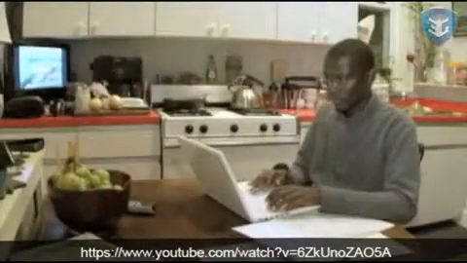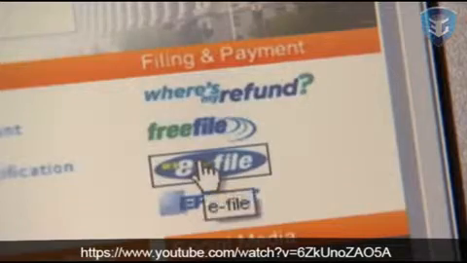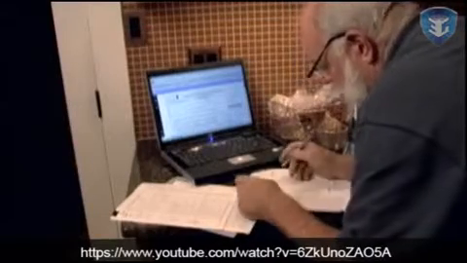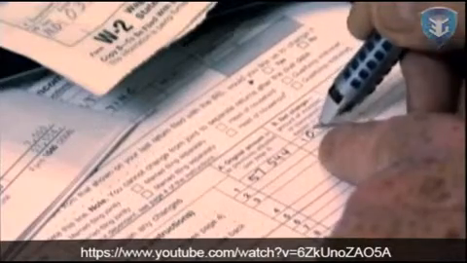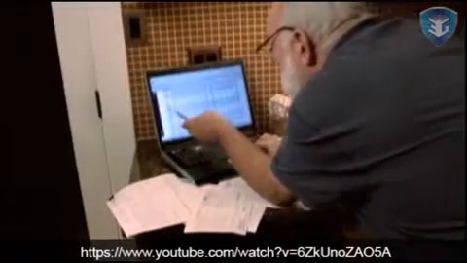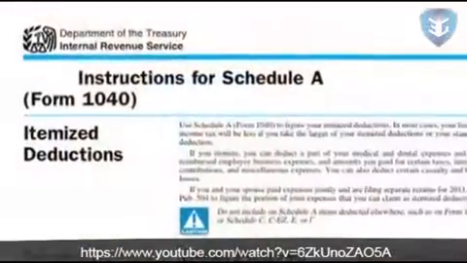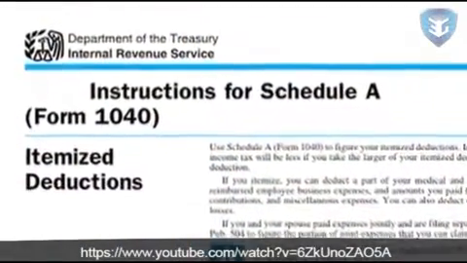Are you trying to figure out if you should itemize or take the standard deduction? You know, it can make a difference in how much you pay in taxes or how big your refund will be. If you file electronically, the tax preparation software will figure this out for you. But if you use our fillable forms to e-file, or if you file a paper tax return, you'll need to add up how much you spent on things such as mortgage interest, medical care, and charitable contributions. The instructions for Schedule A list all the expenses that qualify.